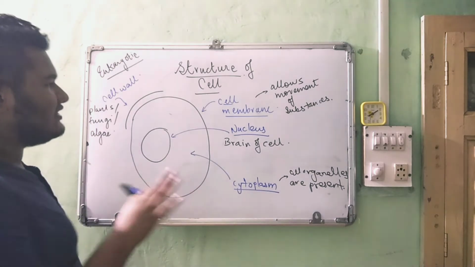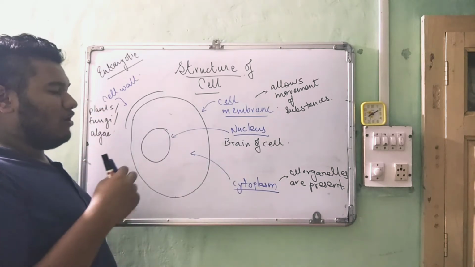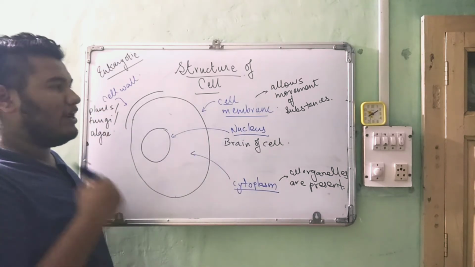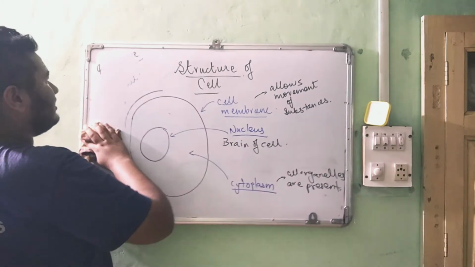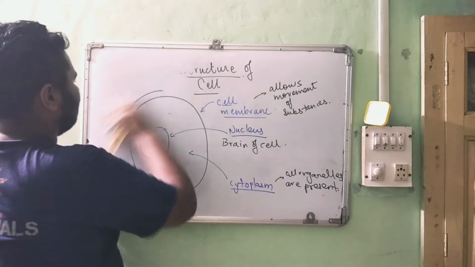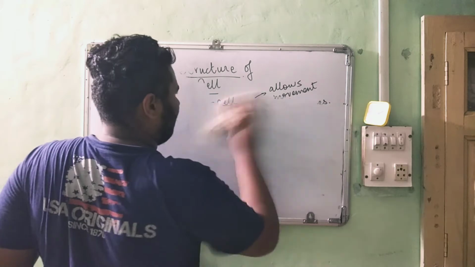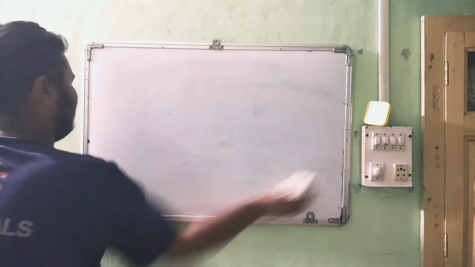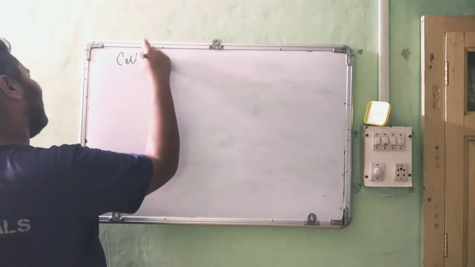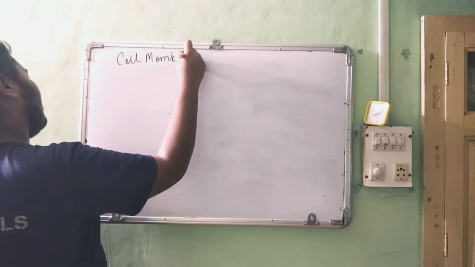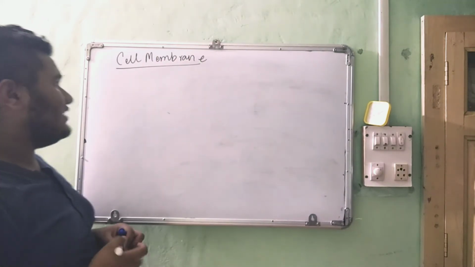Now these are the basic structure of cell. We have gone through the cytoplasmic organelles, which will be covered in more detail in later chapters. So let's start with the first topic, that is the cell membrane. Okay. So the first topic is cell membrane. In this video, we'll only learn about the structure and function of cell membrane.